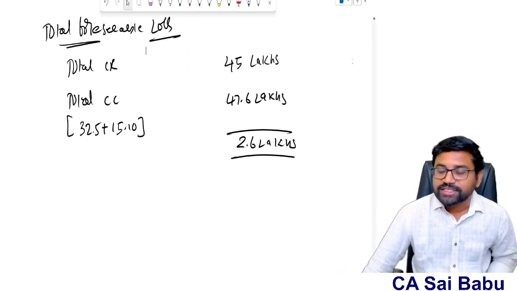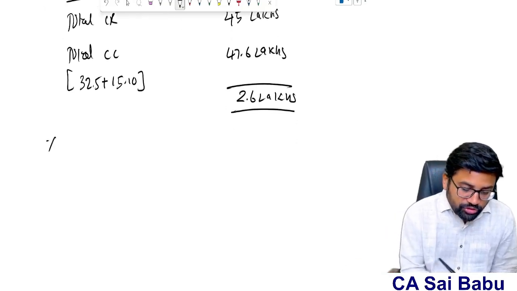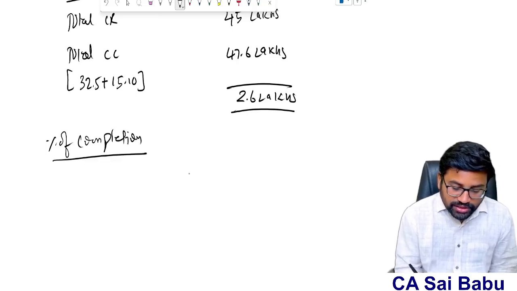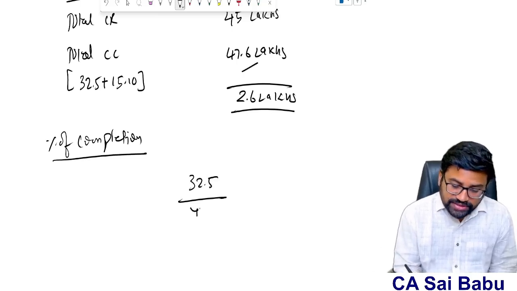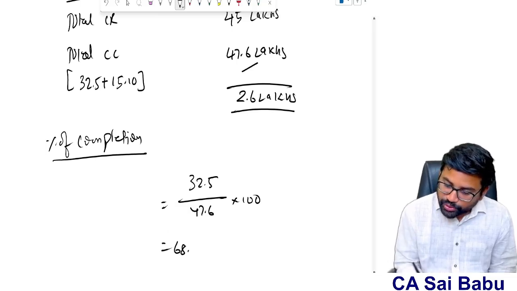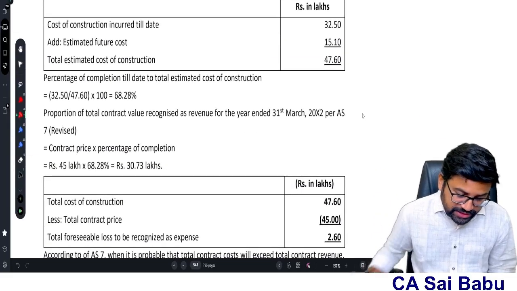Now, standard says this 2.6 lakhs has to be recognized as an expense. And now, percentage of completion, if I find out for the current year, what is the cost incurred till the year end? 32.5. What is the total estimated cost? 47.6 into 100. So 32.5 divided by 47.6. So it will be 68.277, I think 68.28% is the percentage of completion, sir.